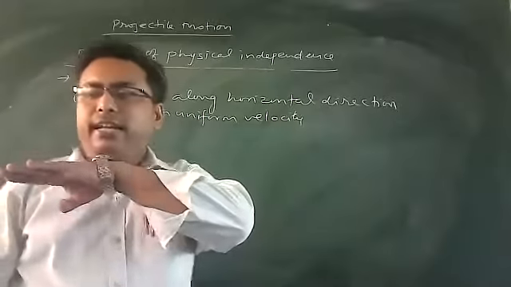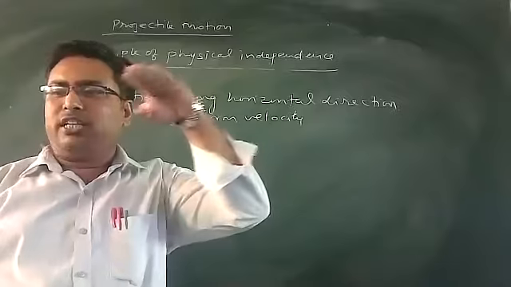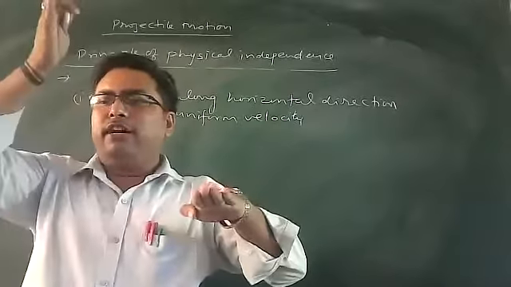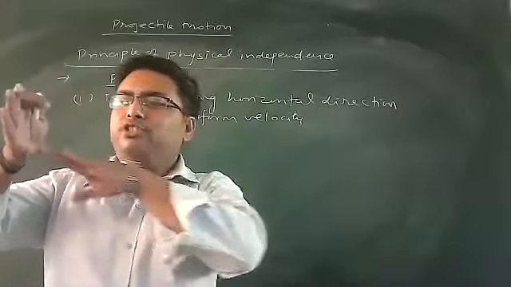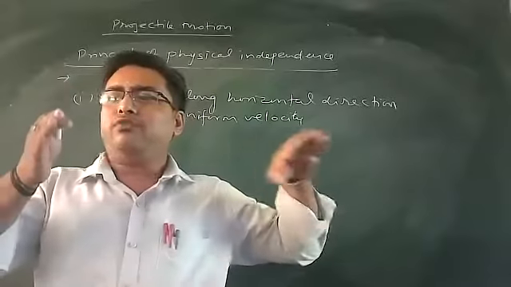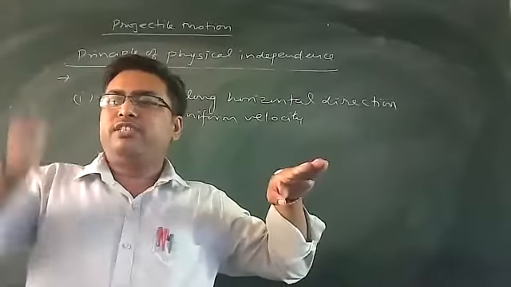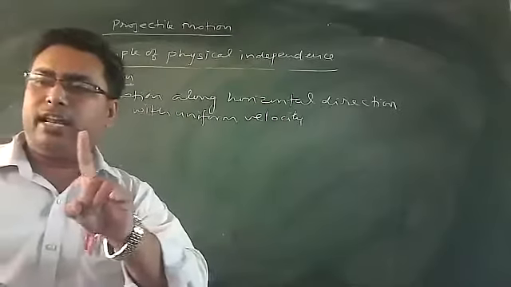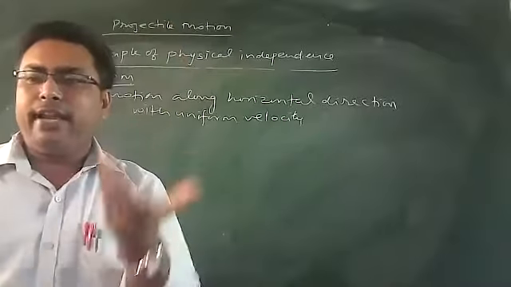Because when a particle is thrown as a projectile, it has two parts: one is horizontal and one is vertical. In the horizontal direction, the velocity is constant because no acceleration is working in the horizontal direction. The second part is motion along the vertical direction. In the vertical direction, gravity is working.